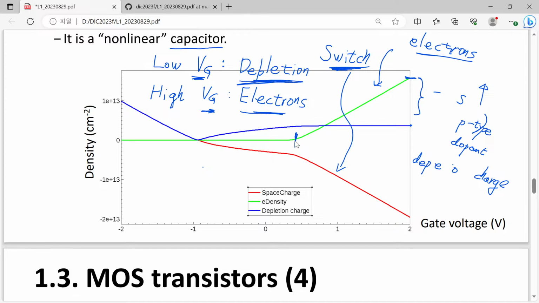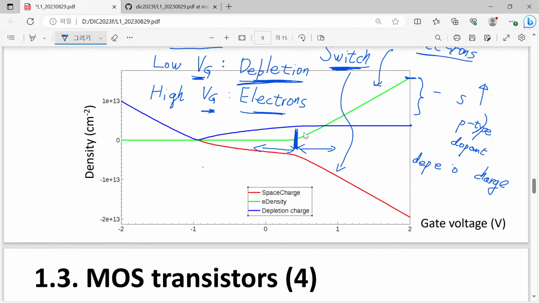So here we have a certain knee point, or transition point, between the depletion dominant behavior and the inversion dominant behavior. And this knee point is called the threshold voltage.